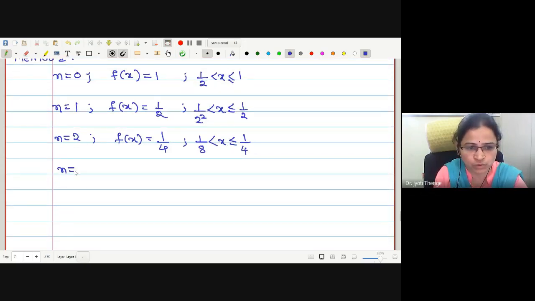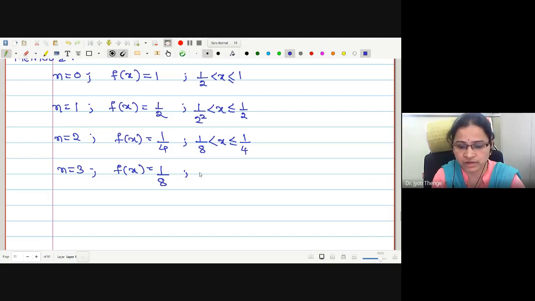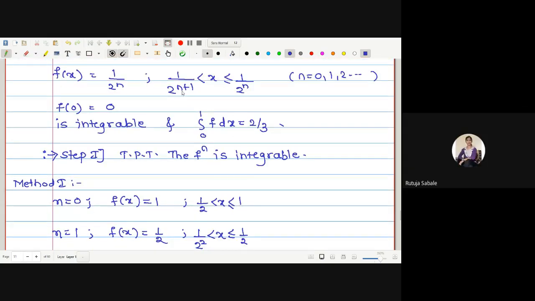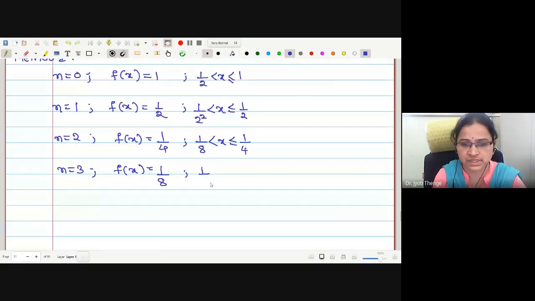For n equal to 3, f of x is defined to be 1 by 2 cube, that is 1 by 8, and the interval will be 1 upon 2 raised to n plus 1, that is 1 by 16 less than x less than or equal to 1 by 8, and continue.